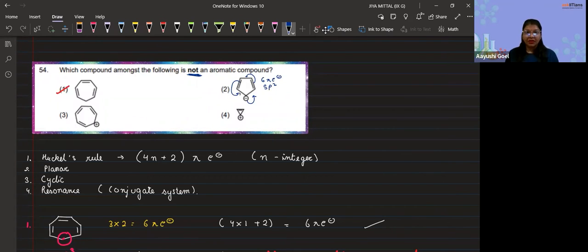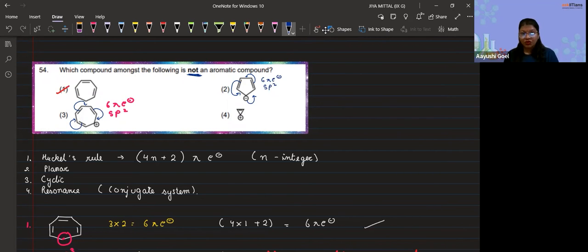Now, if we go with the third option, the plus sign shows that an electron has been lost. So there are only 3 pi bonds, which means that they have 6 pi electrons. It is cyclic. All are sp2 hybridized, so they are planar also. And let's check for the resonance. In the case of resonance, they are moving like this. So there is complete movement in the resonance.